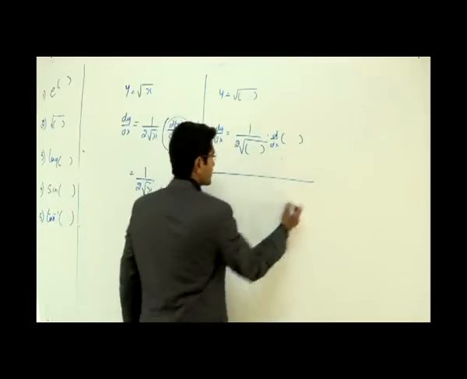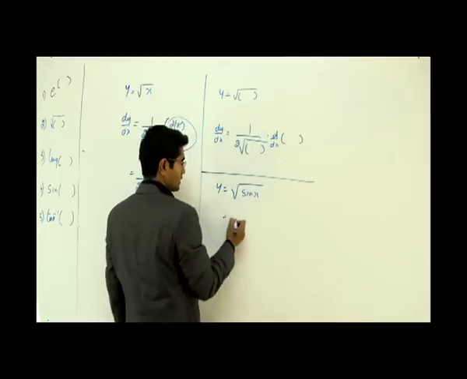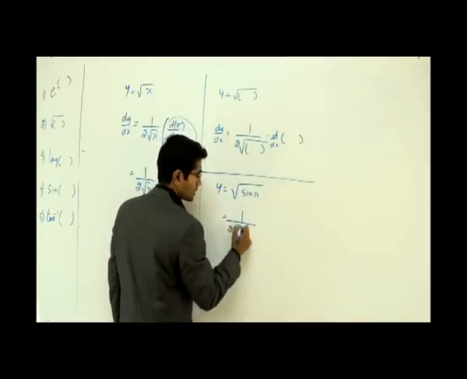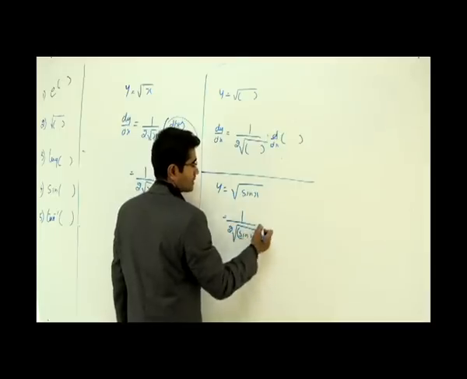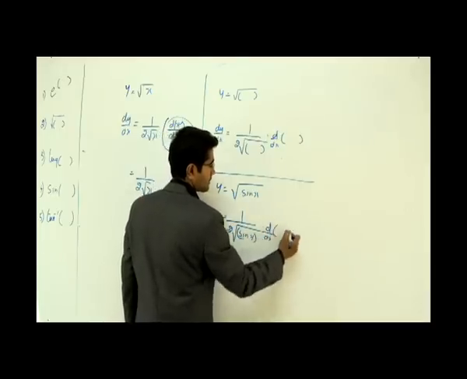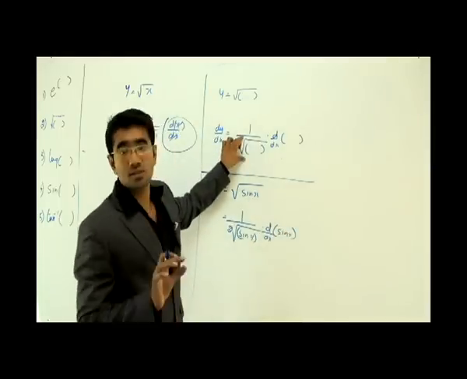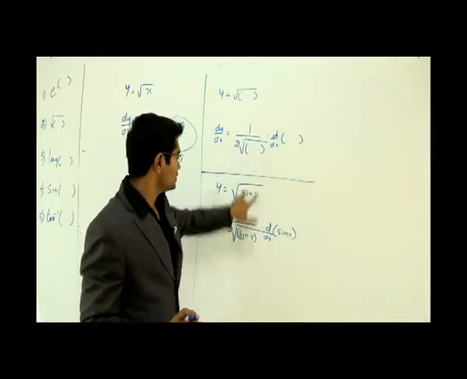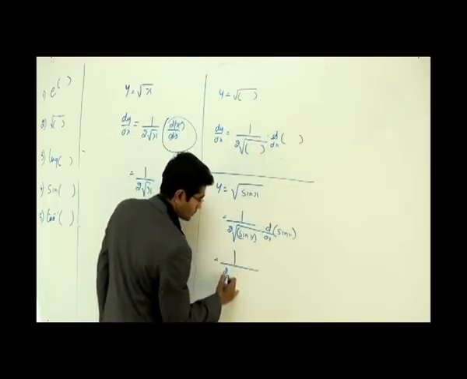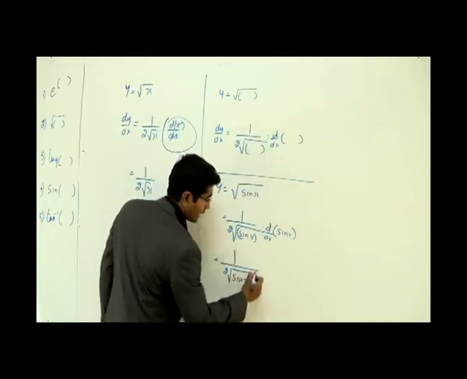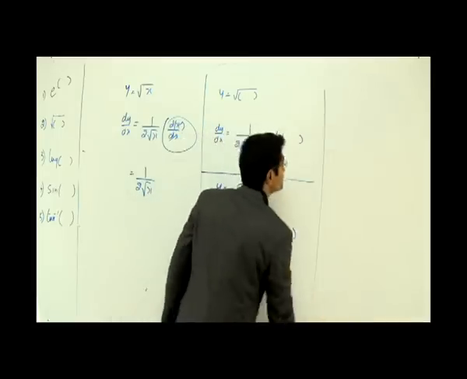Let's take an example here. Let's say y is equal to root of sine x. Now what is the next thing? 1 by 2 root, instead of x, we have sine x, so we'll write sine x into d by dx of sine x. Correct? So see the general form here. 1 by 2 root is a standard form. Whatever function comes here, again differentiate this. That's it. So 1 by 2 root of sine of x into differentiation of sine x, which is cos x. Very simple.